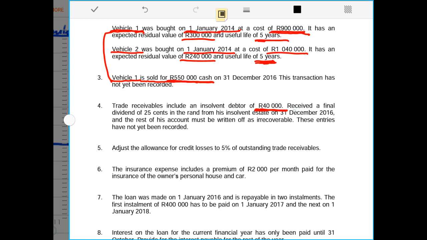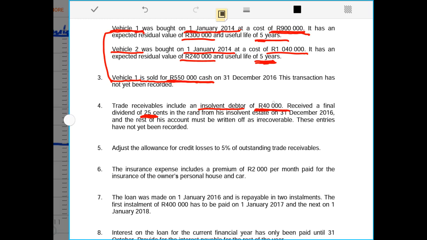We are told that we received a final dividend of 25 cents in the rand. Remember, 25 cents is the same as 25%. So now it means out of the 40,000 rands of the debtor that was insolvent, we only received 25 cents, or 25% of the 40,000 rands, from the insolvent estate on the 31st of December in the year 2016, the current year. And the rest of his account must be written off as irrecoverable. And these entries have not yet been recorded.